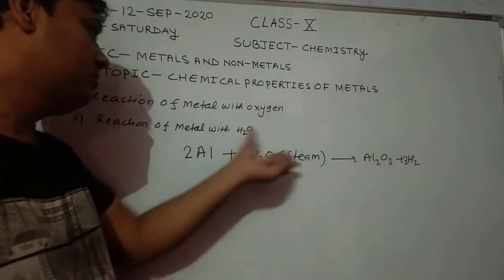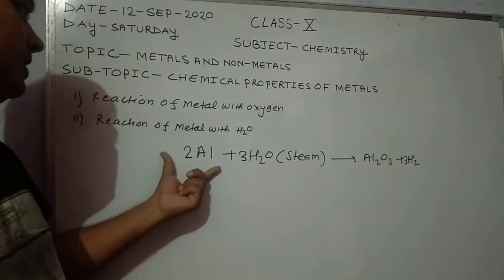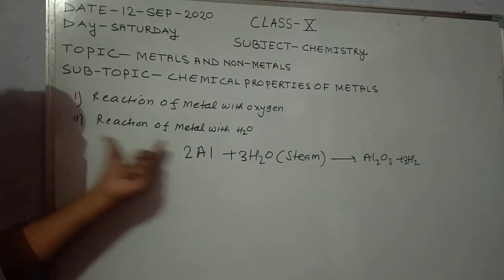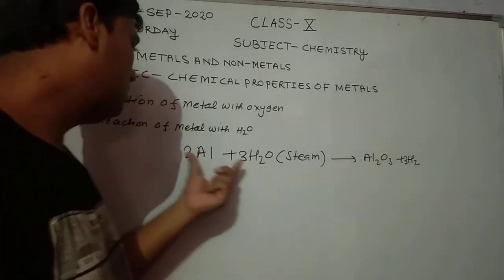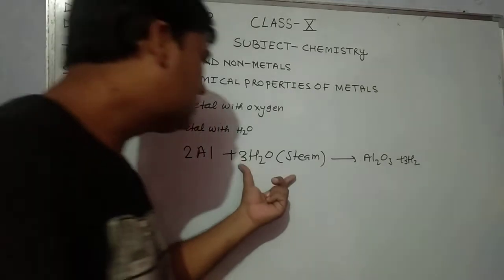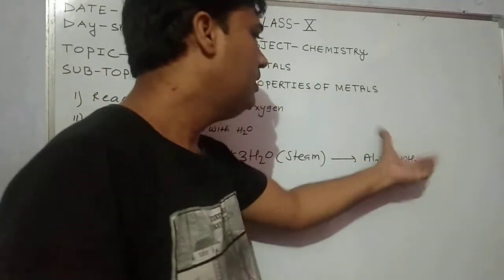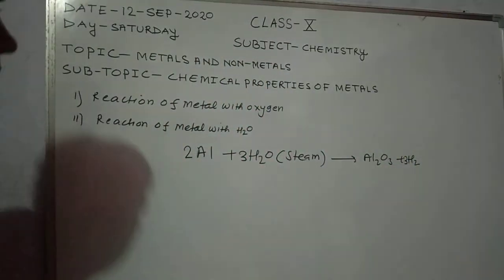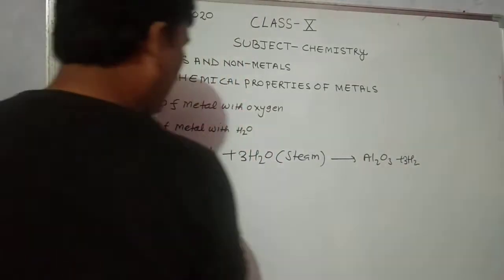Why does aluminium react with steam? Because aluminium is less reactive than magnesium. So it does not react with hot water; it reacts with steam and forms aluminium oxide and hydrogen gas.